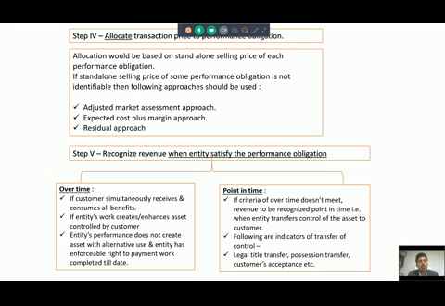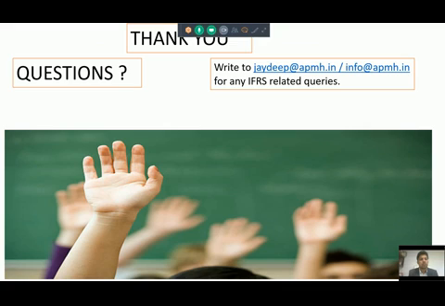Revenue related to the sale of AMC will be recognized over 3 years based on the transaction price which we have decided, based on any of the three methods, that is the market assessment approach, the expected cost plus margin approach, or the residual value approach.